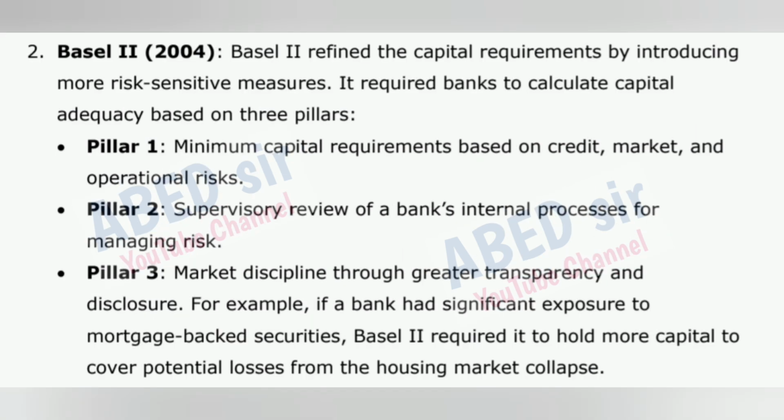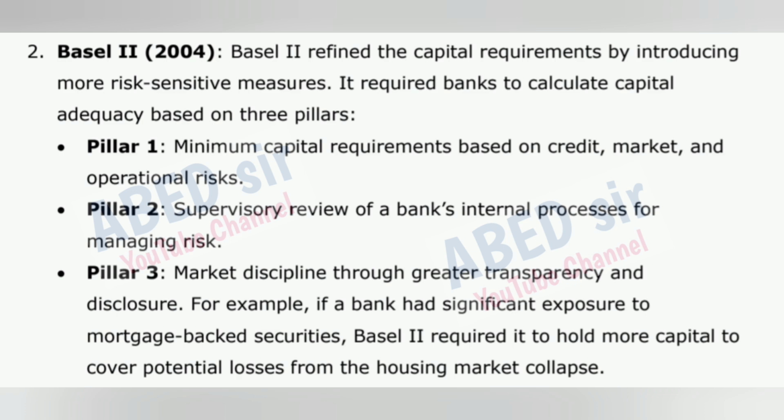2. Basel II, 2004. Basel II refined the capital requirements by introducing more risk-sensitive measures. It required banks to calculate capital adequacy based on 3 pillars. Pillar 1: Minimum capital requirements based on credit, market, and operational risks.